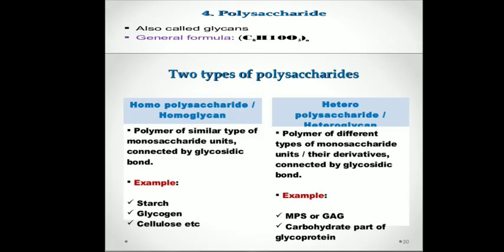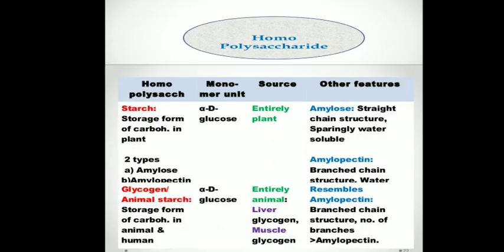When a number of alpha D glucose join to each other with the help of glycosidic bond, the polymer chain which is formed is known as starch, and it is an example of homopolysaccharide.